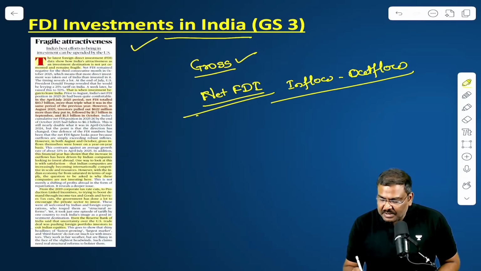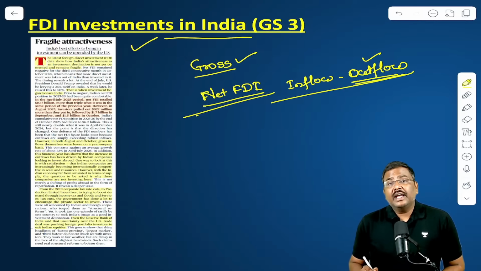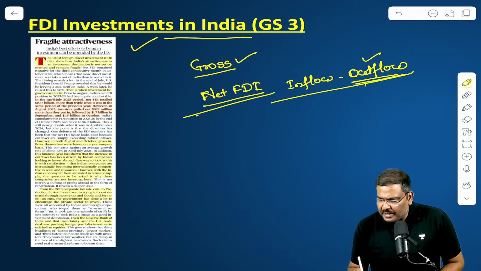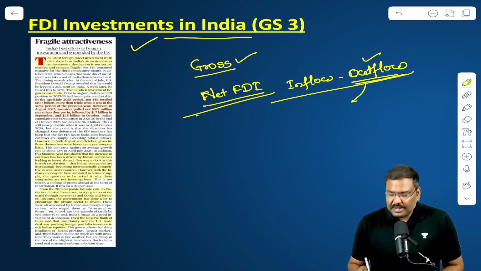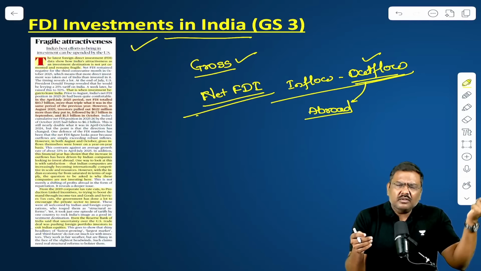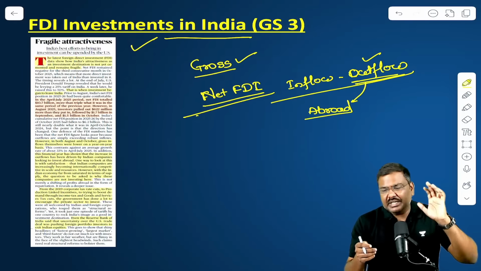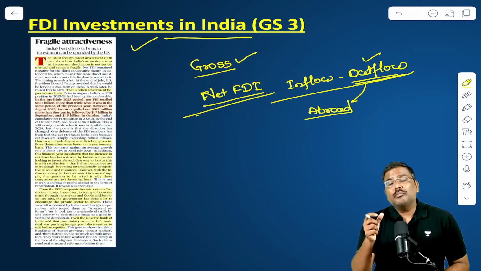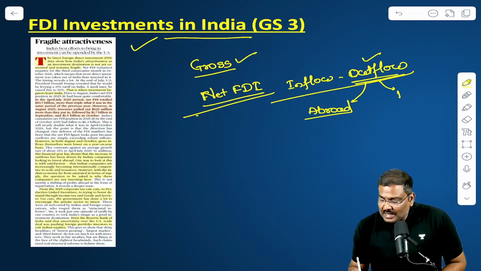And remember this, the outflow of FDI is generally considered in this way: Indian companies investing abroad, outside India. That is, an Indian company will invest in a manufacturing facility, let's say, in Britain. That is one component. The second component is repatriation. Remember this, repatriation. What is the meaning of repatriation?